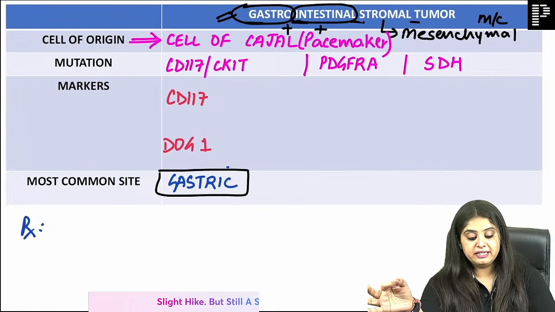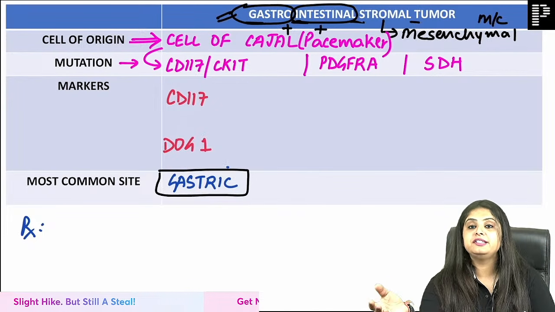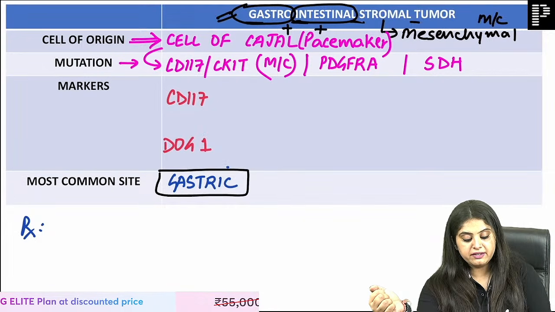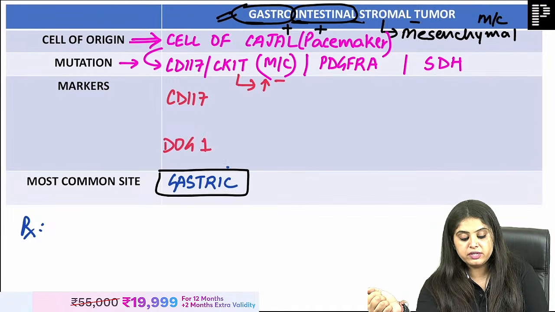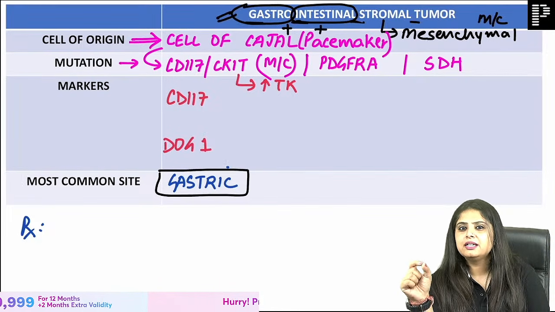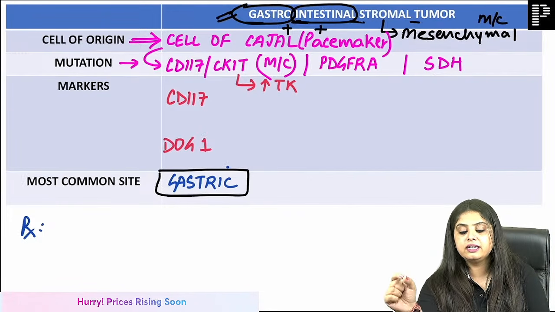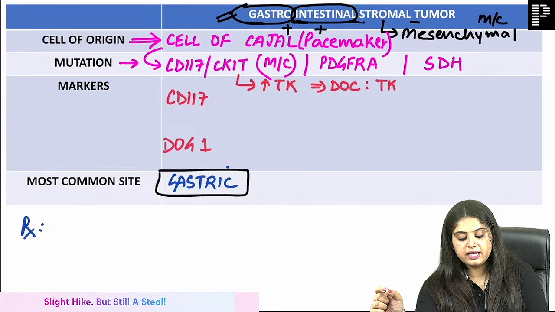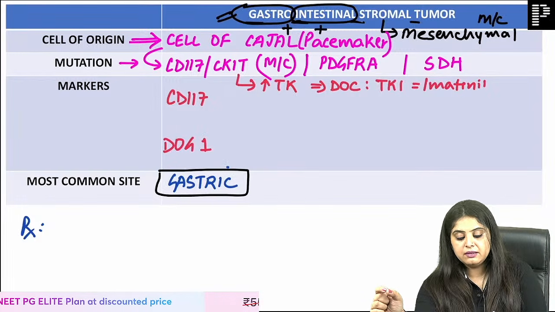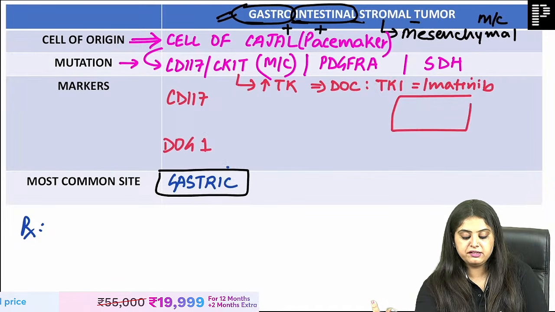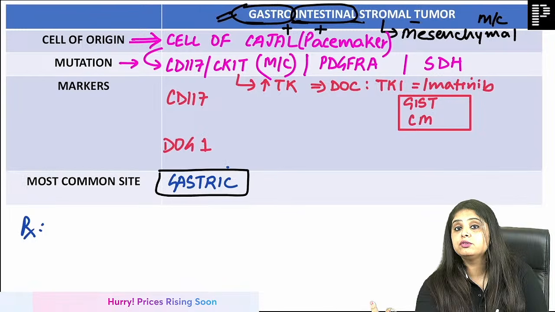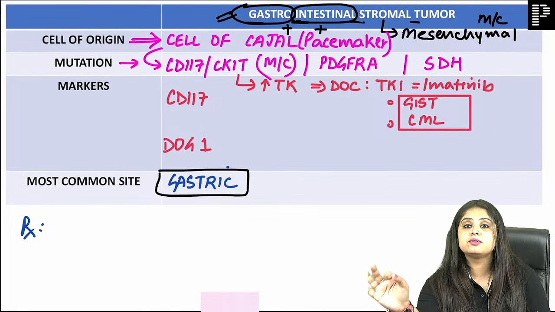Very good. But these cells of Cajal undergo a mutation, that is the CD117 or c-KIT mutation, which is the most common. Whenever c-KIT or CD117 undergoes mutation, there is an increase in the enzyme tyrosine kinase. If you know that tyrosine kinase increases, the drug of choice will be a tyrosine kinase inhibitor, and the name of that drug is imatinib. Let's finish all the questions on imatinib. There are two places in pathology where you give imatinib. One is GIST and the other is the Philadelphia chromosome positive CML. After this, imatinib's story is finished.